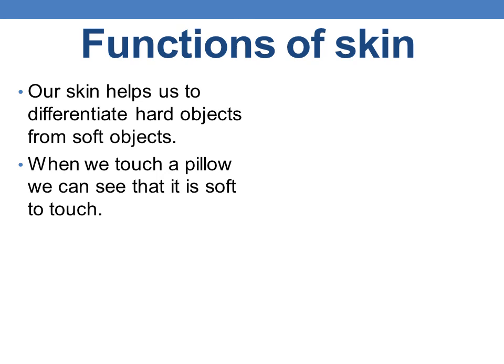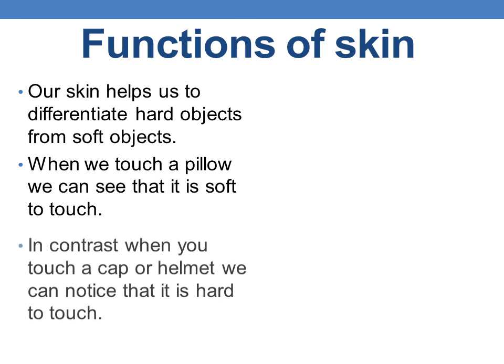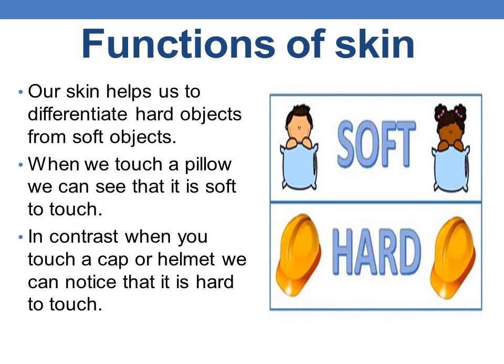Our skin also helps us to differentiate the hard objects from soft objects. If you take the example of the table, when you touch the table, it is very hard to touch. Whereas if you touch any soft toy like teddy bear, it is very soft to touch.